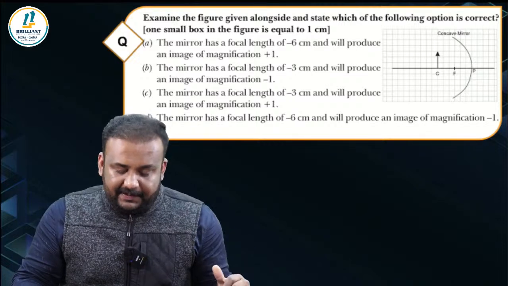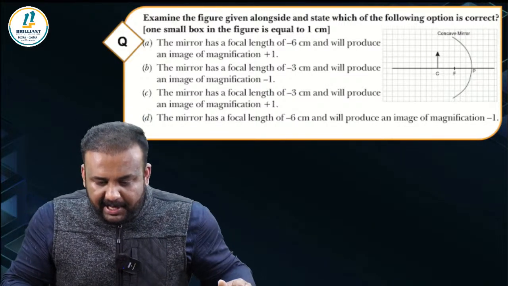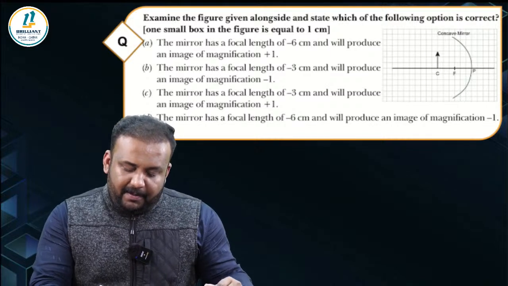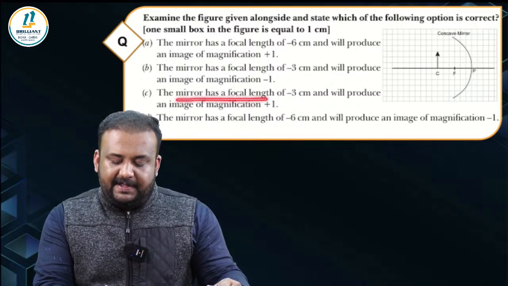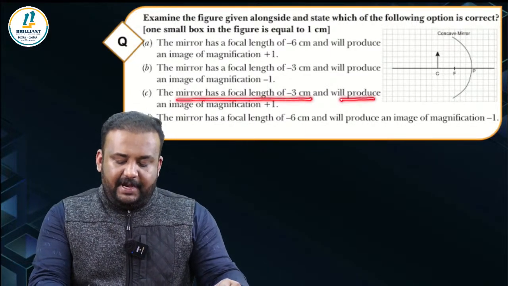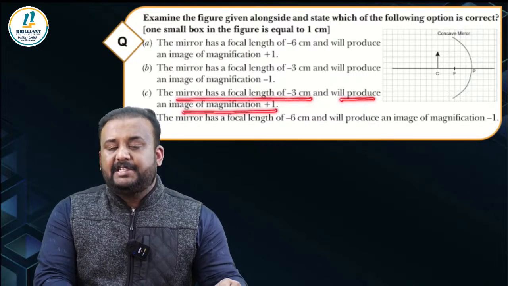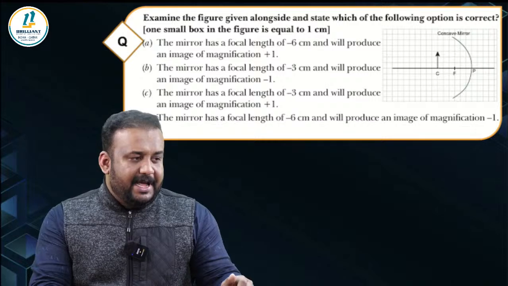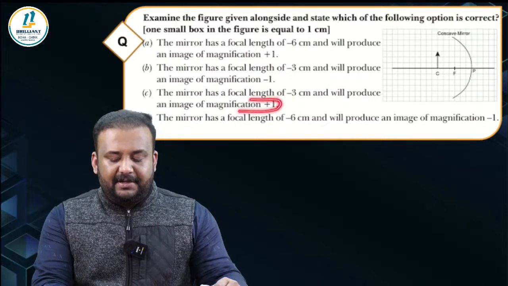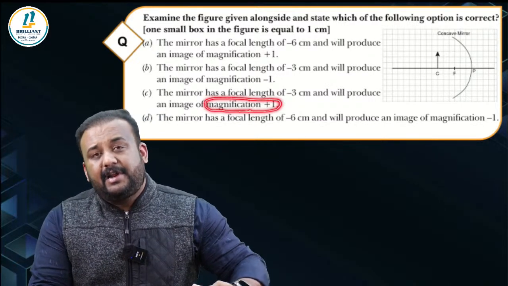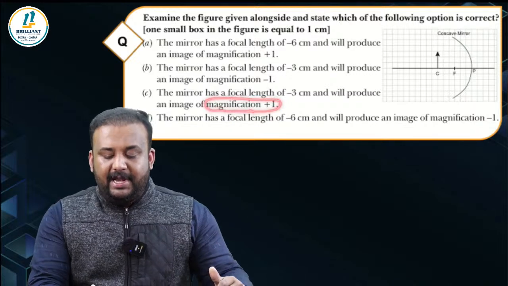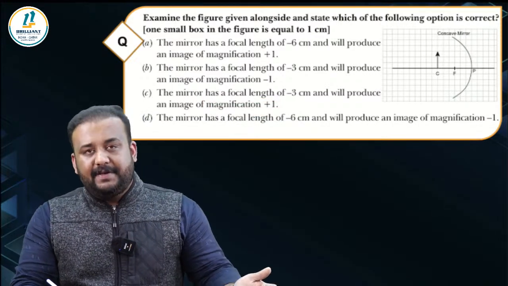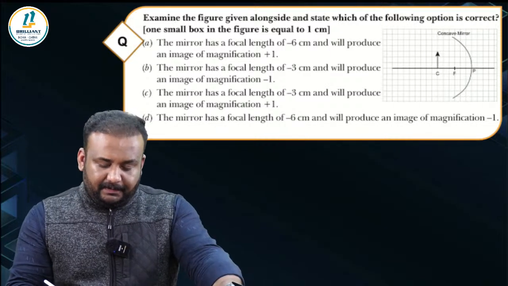So which option best fits that? All of you are saying B, some are saying C. Why C? See, the problem with option C is the mirror has a focal length of -3 and will produce an image of magnification +1. That is the issue. You see, the focal length is correct. It is -3. But it doesn't produce a magnification of +1 because this is a real image, right? So in a real image, the magnification value is going to be negative. Is it clear to all?